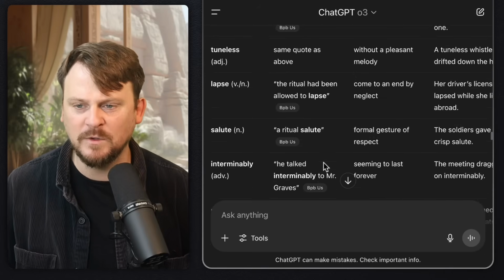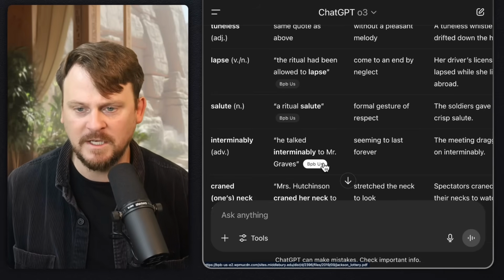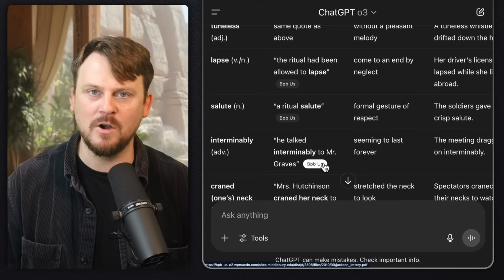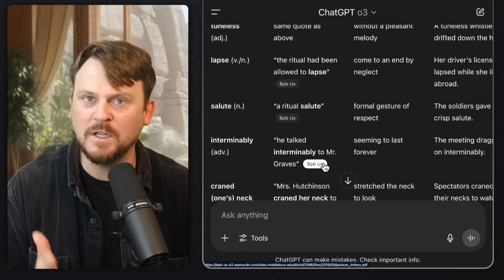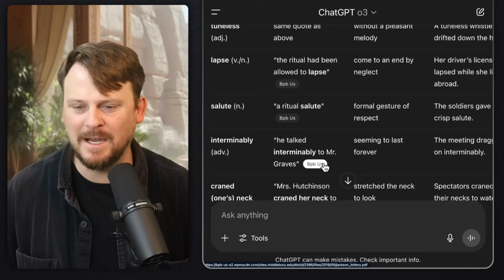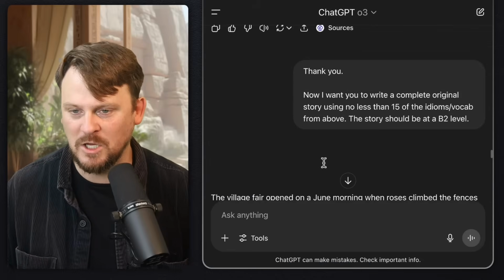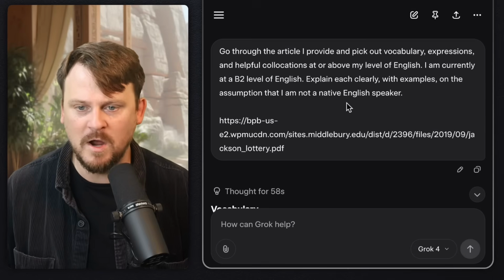And you'd want to see the original sentence if you're learning, because the original sentence helps you kind of anchor your understanding of it, right? Oh, this is where I originally found it. This is how it was used. This is what it means. Now I can get a kind of deeper feeling about how I can use it. Okay, then I had another request, but let's look at how Grok did this.